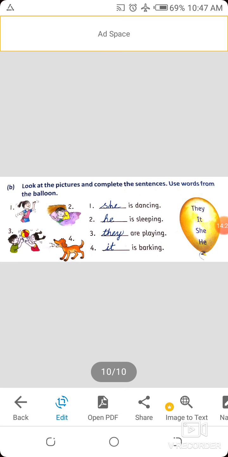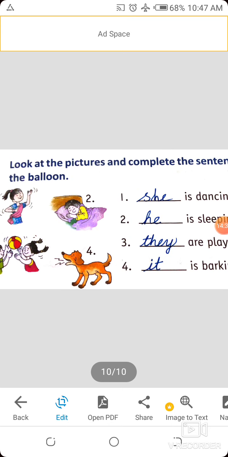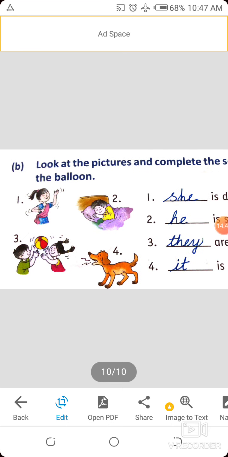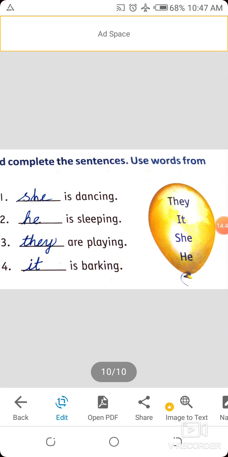Now exercise number B. Look at the pictures and complete the sentences. Use words from the balloon. It is a very easy exercise. Here, see all of you. On one side we have some beautiful pictures and on the other side we have a balloon.